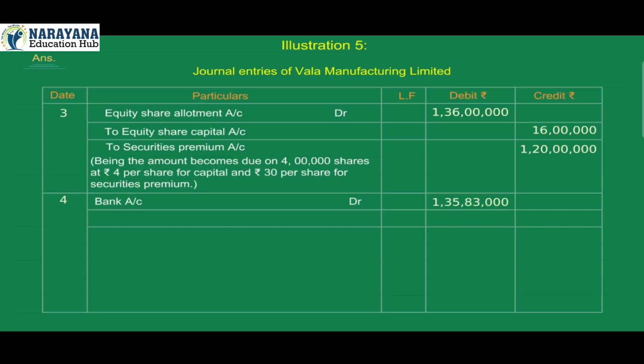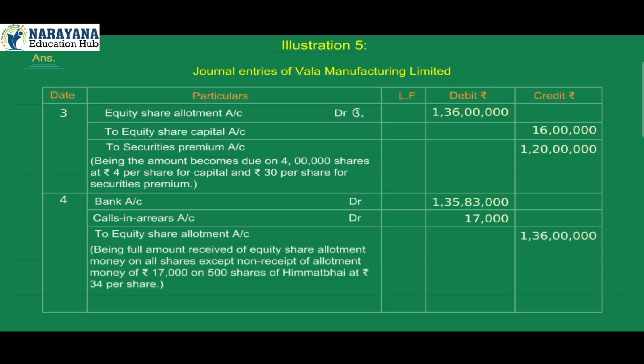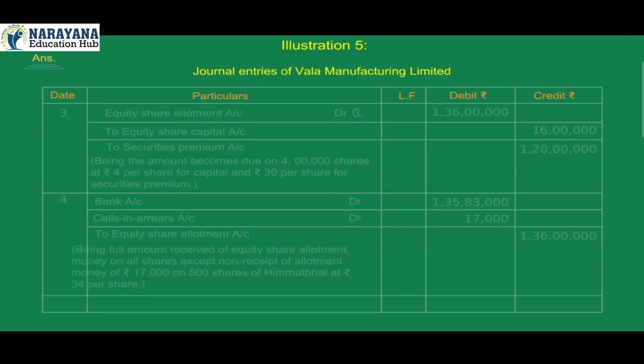Bank account debit 1 crore 35 lakh 83,000, calls in arrears account debit 17,000, to equity share allotment account credit 1 crore 36 lakh. Being full amount received of equity share allotment money on all shares except non-receipt of allotment money of rupees 17,000 on 500 shares of Himmat Bhai at rupees 34 per share.